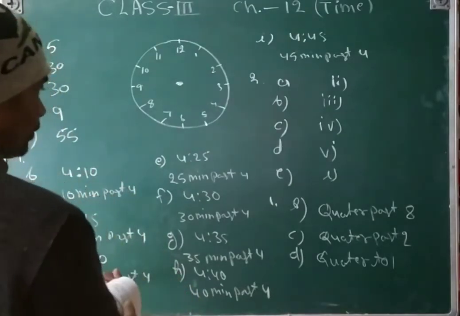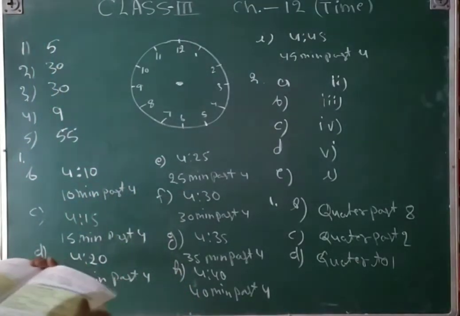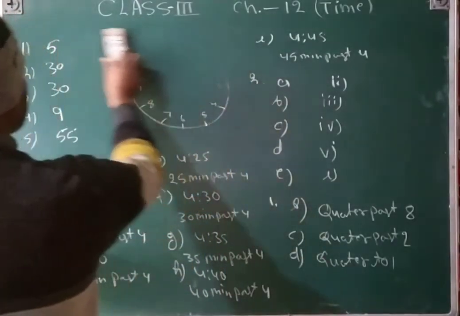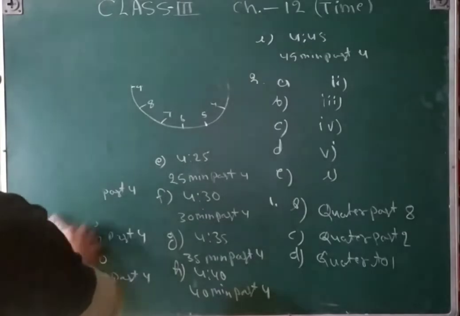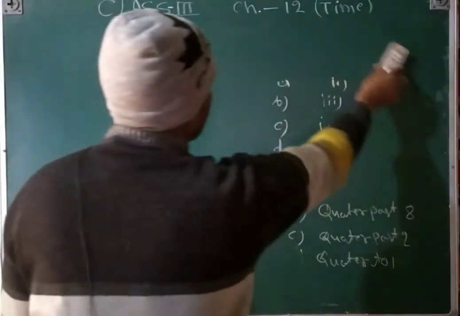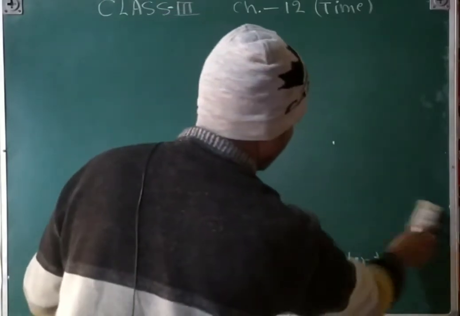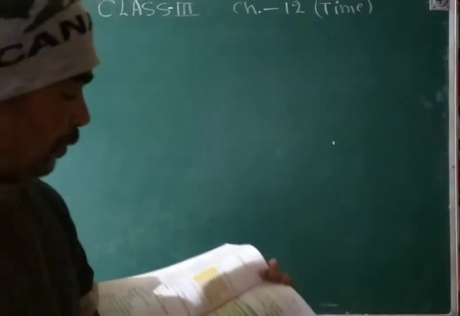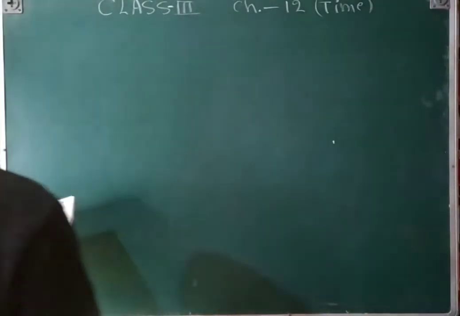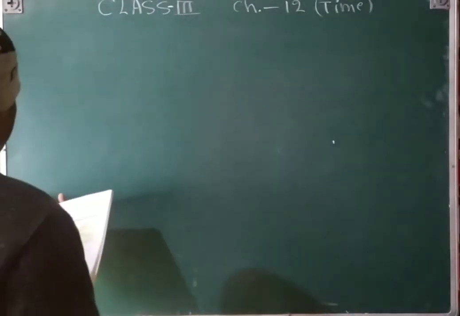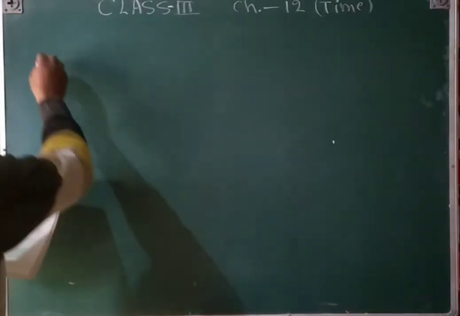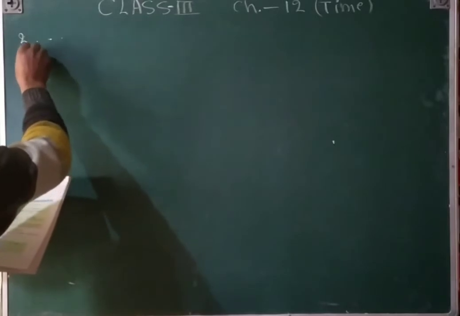And then exercise 12.4, you will see. 12.4, multiple choice questions, MCQ. That is the first part, A part and B part. Choose the right option. Convert into hours. Second question, convert into hours.